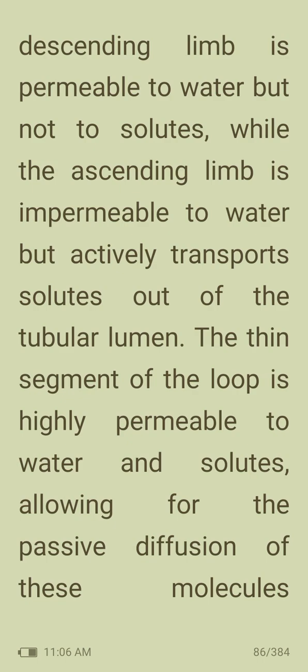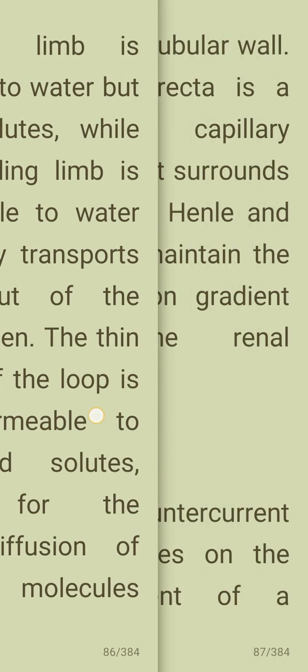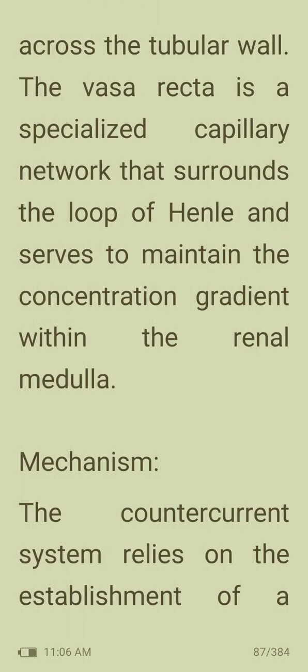The thin segment of the loop is highly permeable to water and solutes, allowing for the passive diffusion of these molecules across the tubular wall. The vasa recta is a specialized capillary network that surrounds the loop of Henle and serves to maintain the concentration gradient within the renal medulla. Then let's learn about the mechanism.